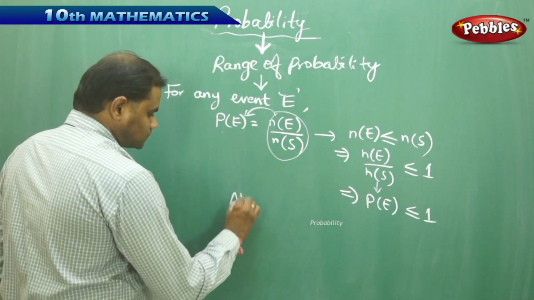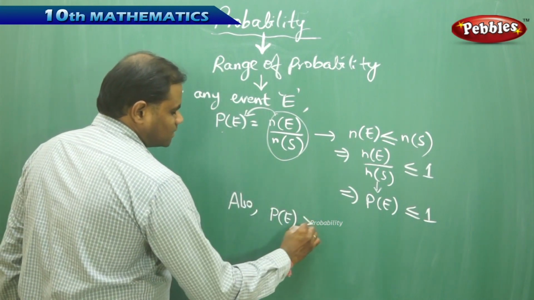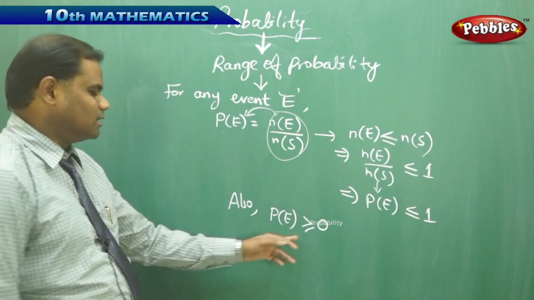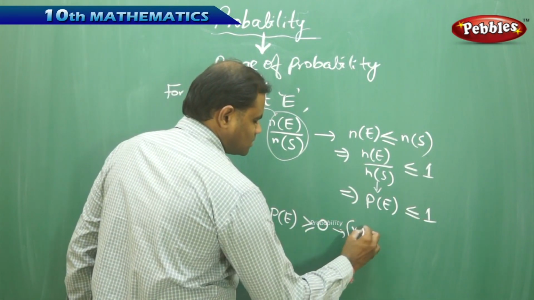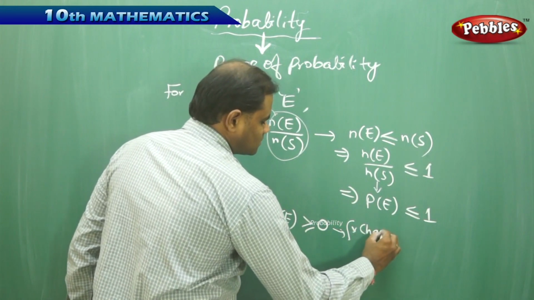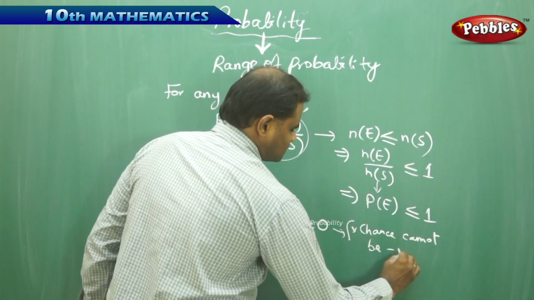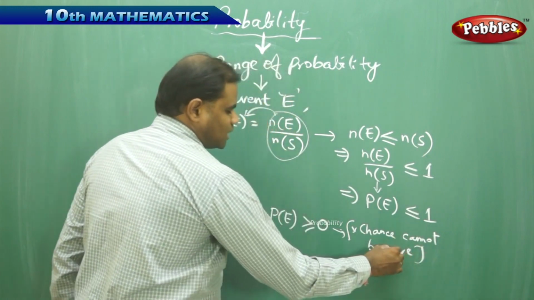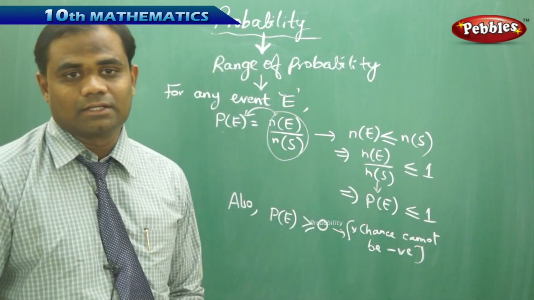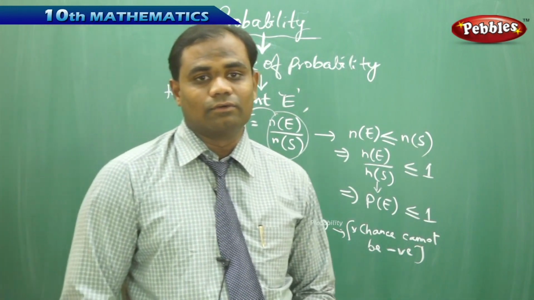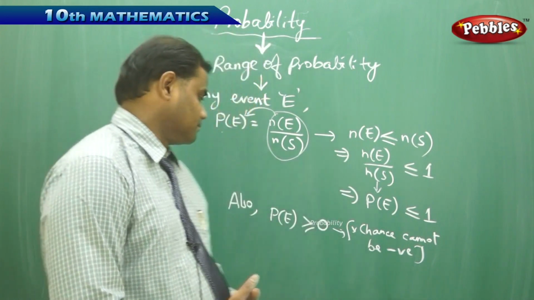Also, I identify that probability cannot be negative. So P of E is greater than or equal to 0, since chance cannot be negative. The chance of tossing a coin cannot be negative, because we can understand that through the general understanding of the probability or the chance of happening and not happening.